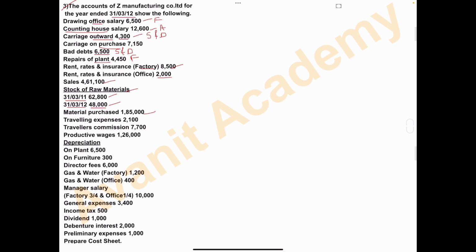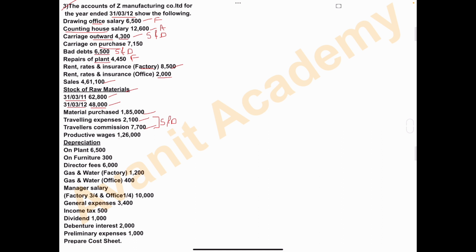Traveling expenses is 2,100 and traveler's commission is 7,700. So this traveling expenses and the traveler's commission we have to take under the head selling and distribution overhead because the salesperson or salesman travels from one place to another to sell the product. Productive wages.